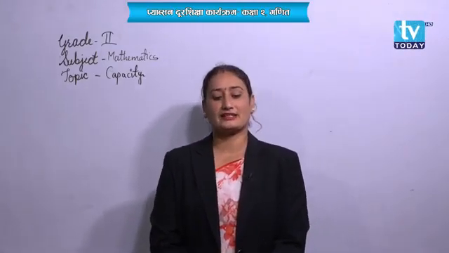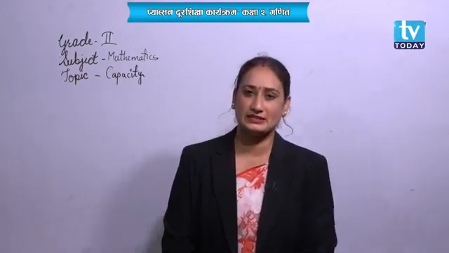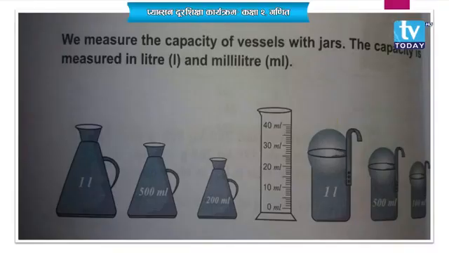Now, let's have a look at the next. Okay, what is here? We measure the capacity of a vessel with jars. For example, if you visit a petrol shop, they will give you petrol by measuring in liters or milliliters, right?